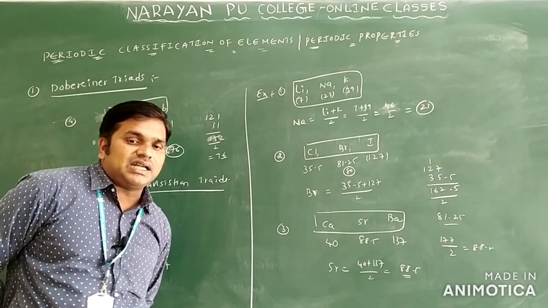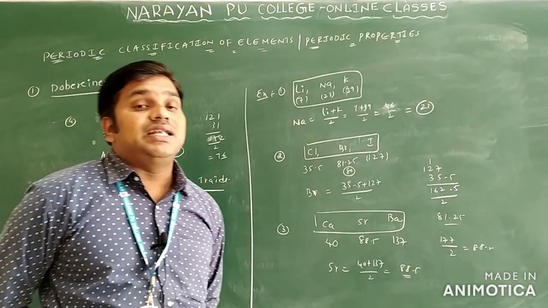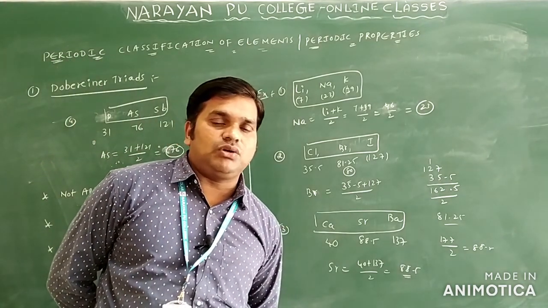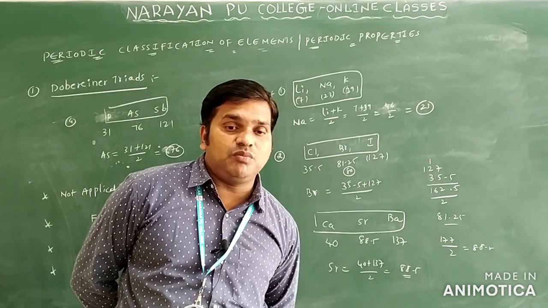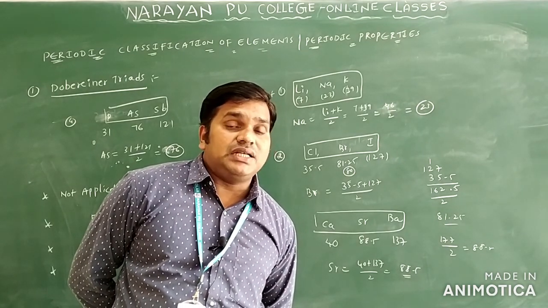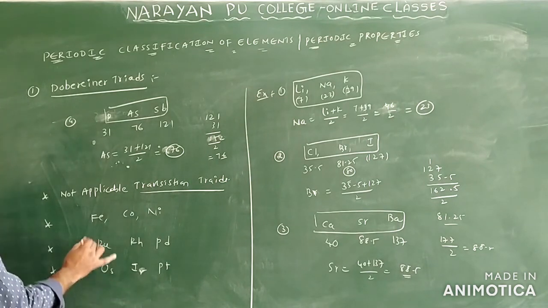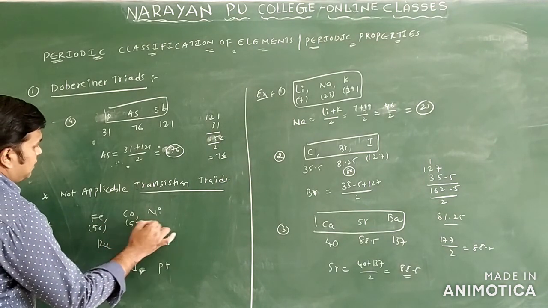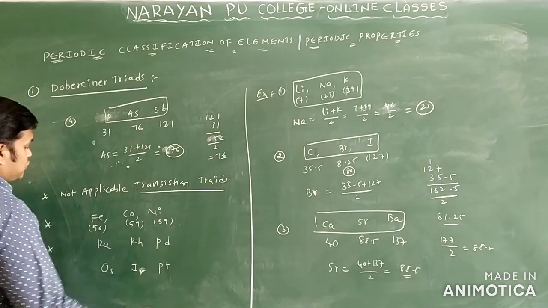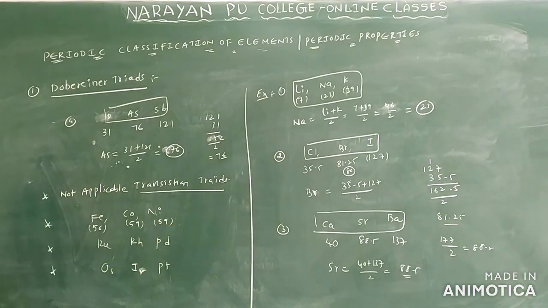Because these transition triad elements have nearly the same atomic weight. Iron is 56, cobalt is 59, nickel approximately 59, because the atomic masses are very close to each other. So in this case it is not applicable.